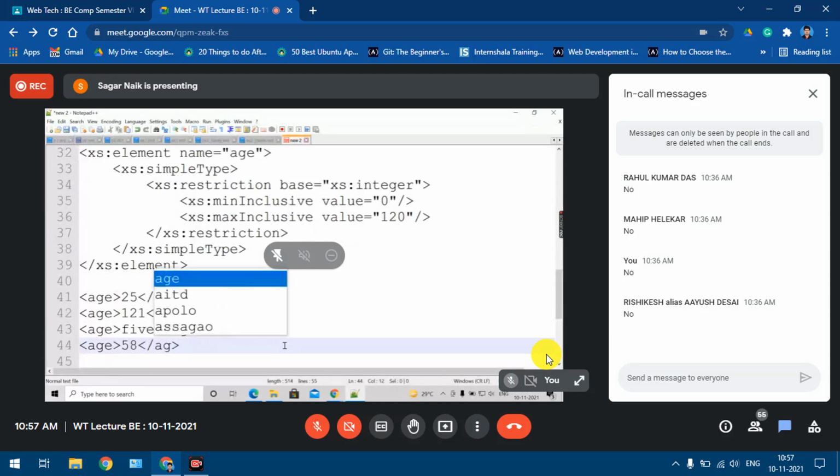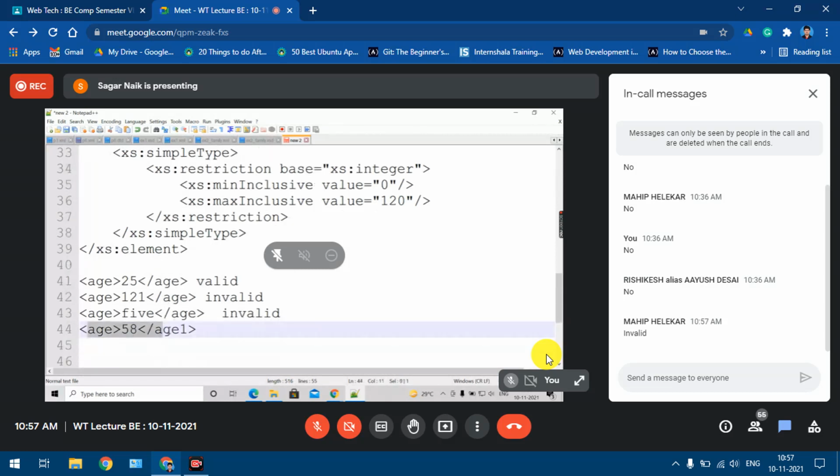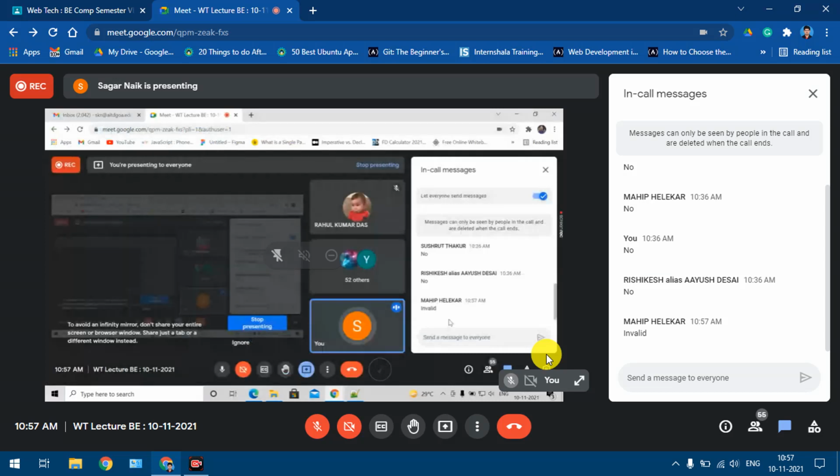Now, what about the last one? Is this valid or invalid? What about the fourth example? Valid or invalid? Simple example. Why invalid? 58, no.